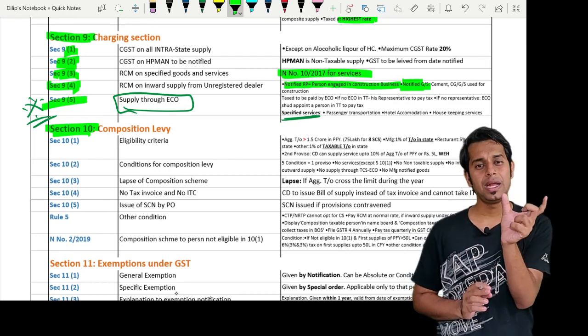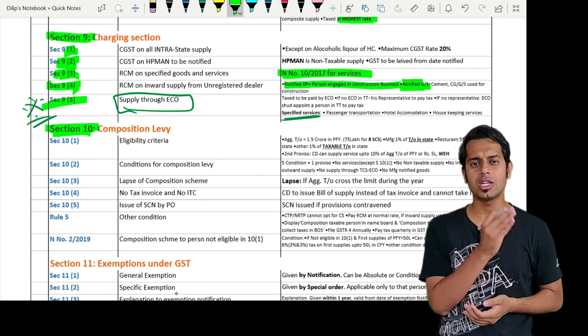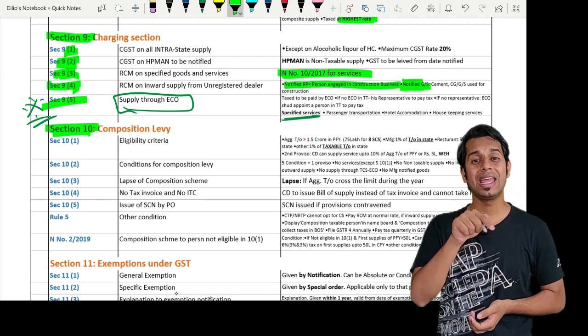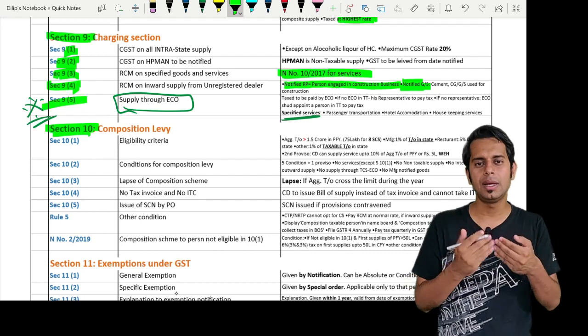Sir, what is the limit? The limit you said is 1.5 crore. Sir, what is the limit for special category states? There are 8 special category states for whom the limit is, there are how many?